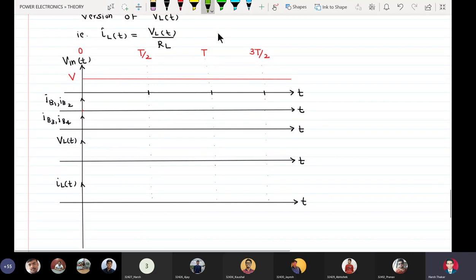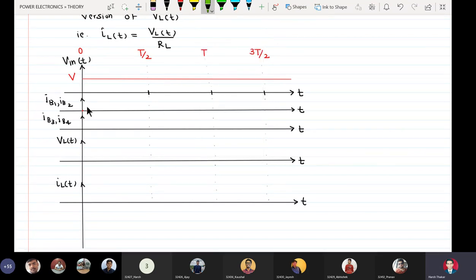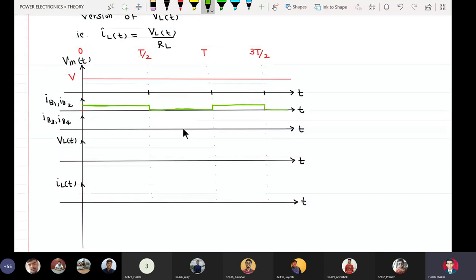So IB1, IB2 are high from 0 to T by 2 and low from T by 2 to T, because we want to keep Q1 and Q2 off. Again, from T to 3T by 2 it will be on. Similarly, IB3, IB4 will be 0 from 0 to T by 2, and they will exist from T by 2 to T like this.